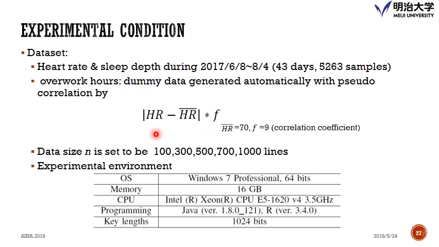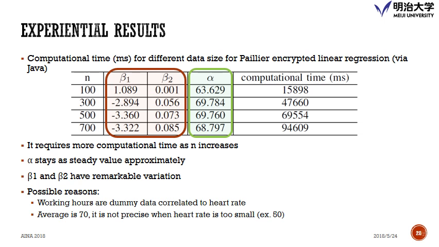And the experimental condition is like this. In the data set, we have two kinds of data. The heart rate and sleep depth are real data. The overtime working hours we cannot collect, so this is dummy data, which has been calculated according to this formula. The data size is set to different sizes to check the computational time. And the environment is like this. The encryption calculation is implemented in Java, and the raw data is calculated by R.